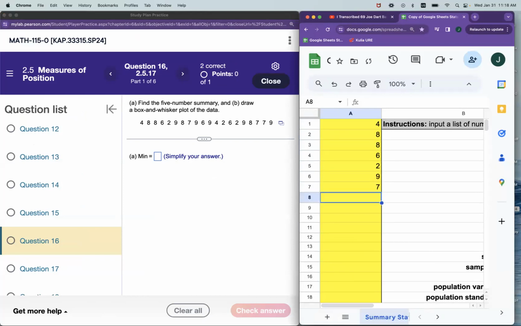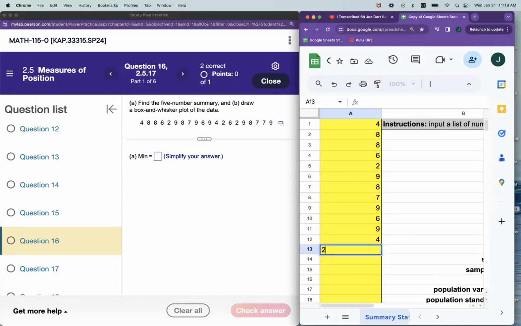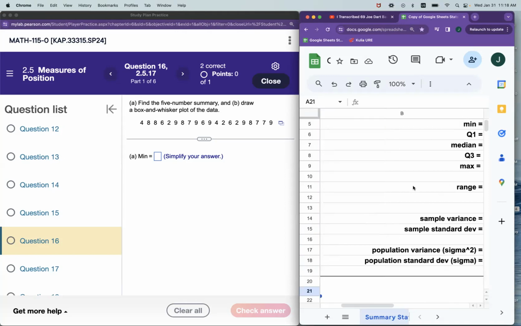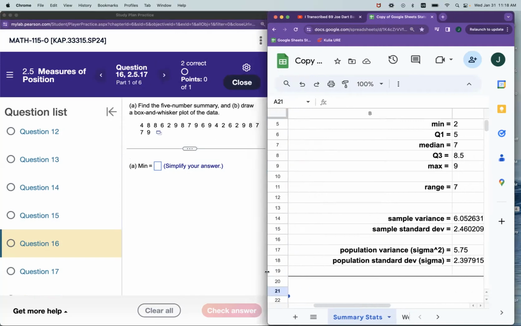4, 8, 8, 6, 2, 9, 7. Oh, I missed an 8. 7, 9, 6, 9, 4. 2, 6, 2, 9, 8, 7, 7, 9. Okay, and you see a 5-number summary actually just pop out right over here. Let me just make this a little bigger. Right here, this 1, 2, 3, 4, 5, those numbers are the 5-number summary.